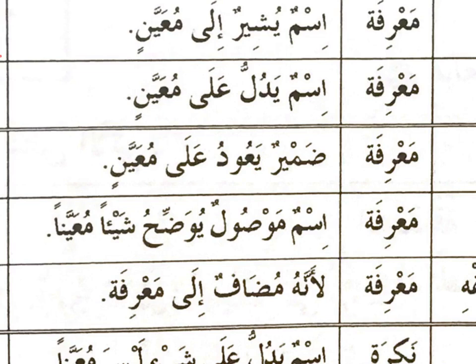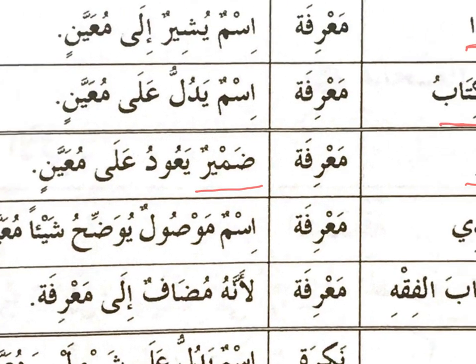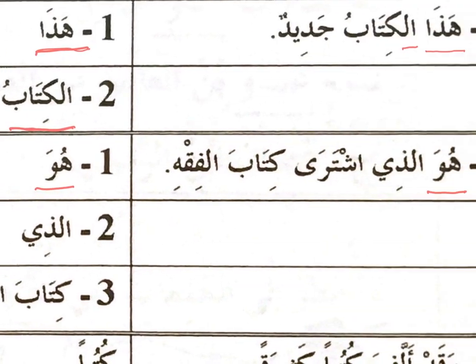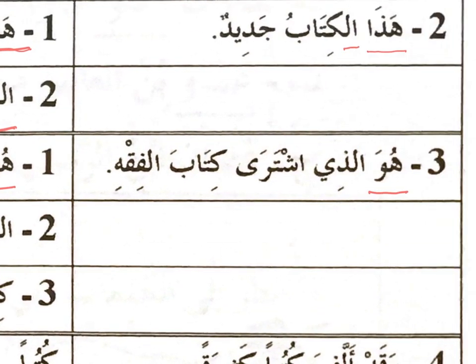Okay, I believe you have learned what is dhamir. Dhamir is pronoun. Huwa, hiya, anta, ana. So these are all the dhamir or the dhamair. So dhamir is always ya'udu ala muayyan. It will always return to someone specific. So in this case, the word huwa, who is this guy? Huwa. So you have to refer to the context. Then only you know who this huwa is referring to.